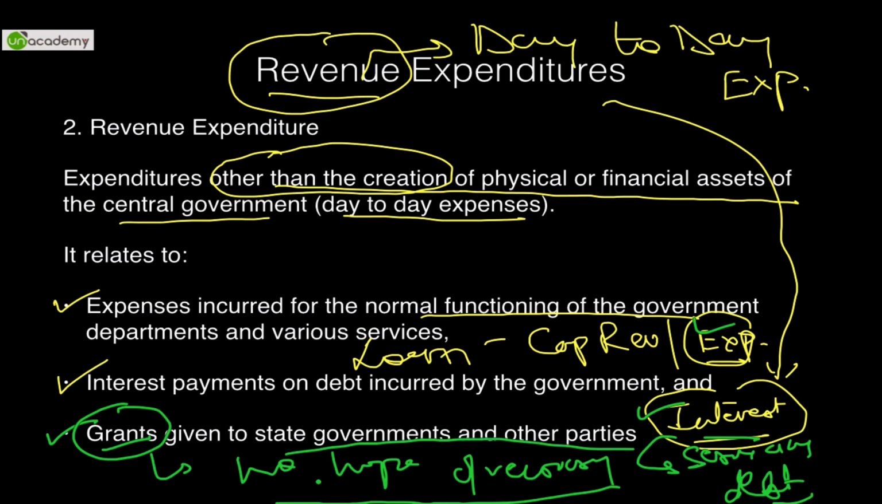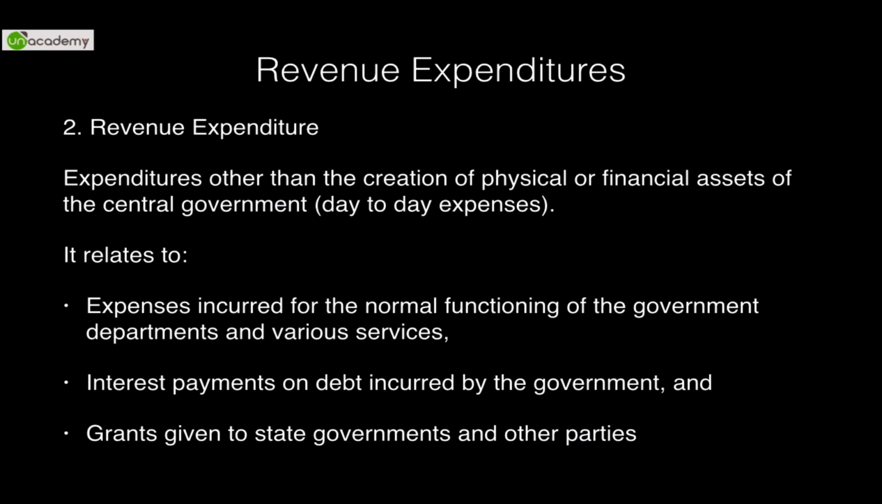So grants are given to state governments. It is also charging a kind of expenditure on the public exchequer. Hence, all these three types of examples are classified under revenue expenditures.